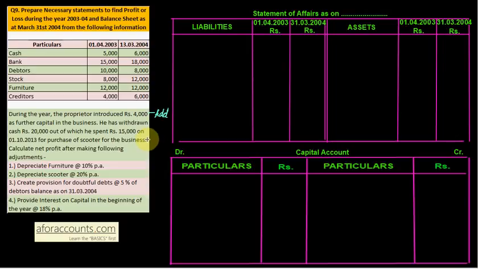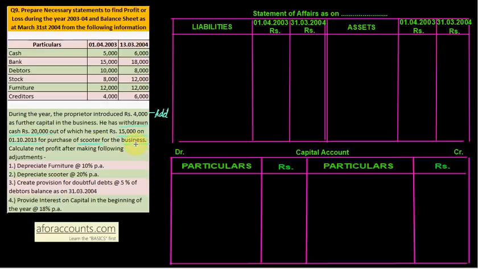See, at first instance what we see is withdrawn cash of ₹20,000. Looks as if the drawing is 20,000, but read further with paying attention. He spent ₹15,000 on 1/10/2003, that is after 6 months. कहाँ spend किया है ये पैसा? For buying scooter. Scooter वो personal use कर रहा है या business के लिए use कर रहा है?